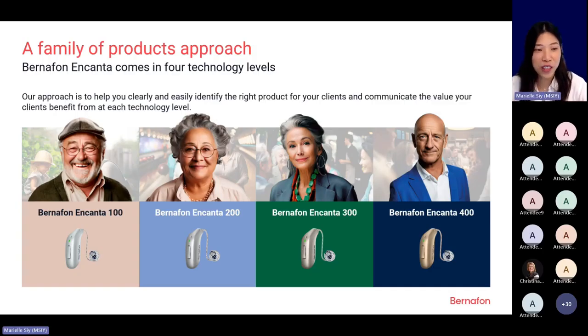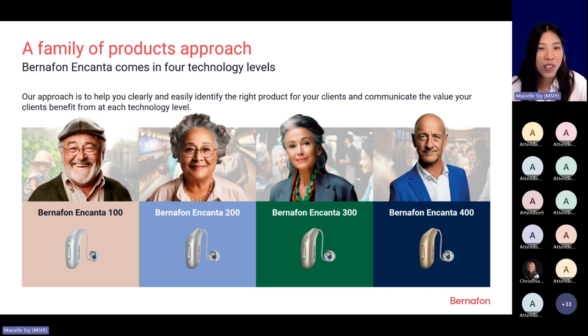Okay, I hope you enjoyed that video as I did. And for those of you with a sharp eye, probably you did notice that some of these people look a bit like AI, and that's because it is AI. I think it's a genius idea because with AI, you can create any image. So along with the new reinvigorated brand from Bernafon, we want to be the first one in the industry to really take advantage of this new technology, new way of thinking, and new approach. And that is reflected in the campaign images that we have.